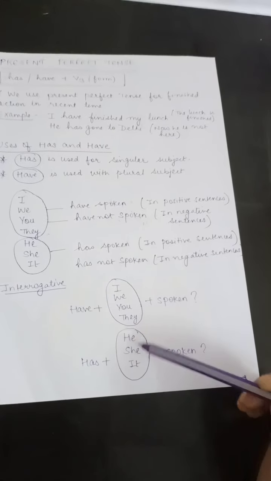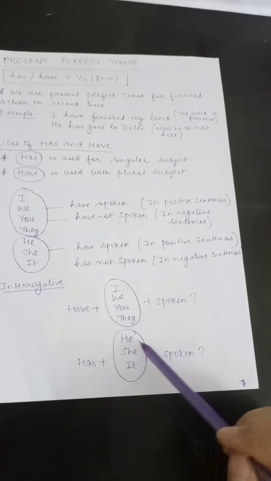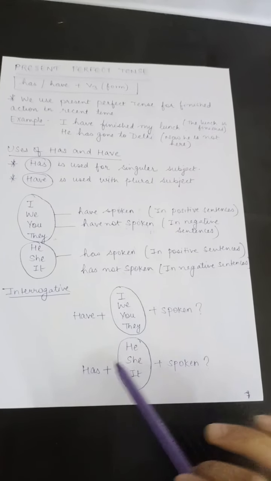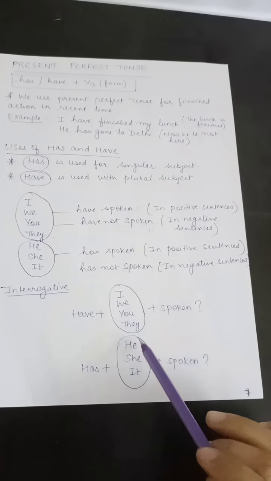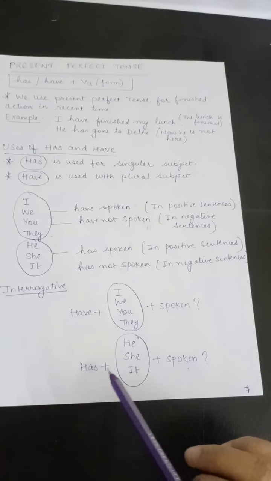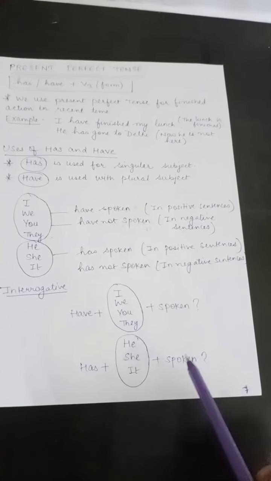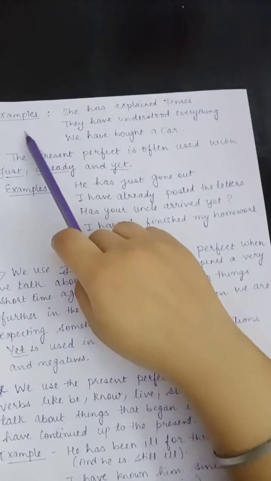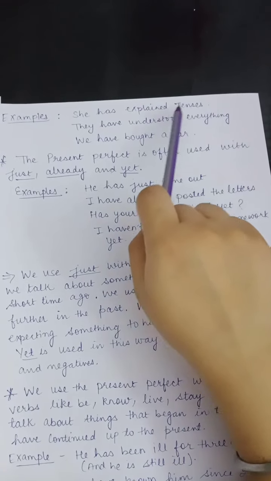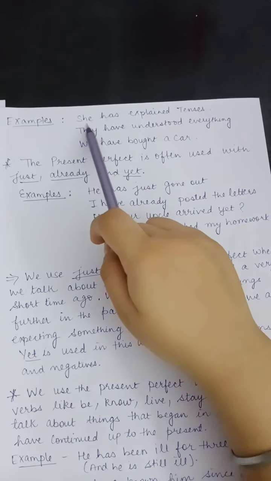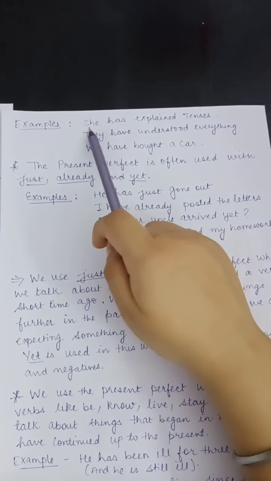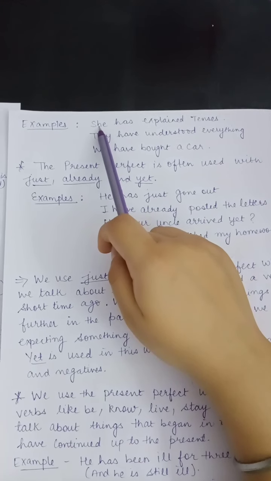But with he, she, it, we will add has. So how can we frame the interrogative sentence? Has he spoken? Has she spoken? Has it spoken? Let us take some examples, like she has explained tenses. We have added has to she, like I have already mentioned.